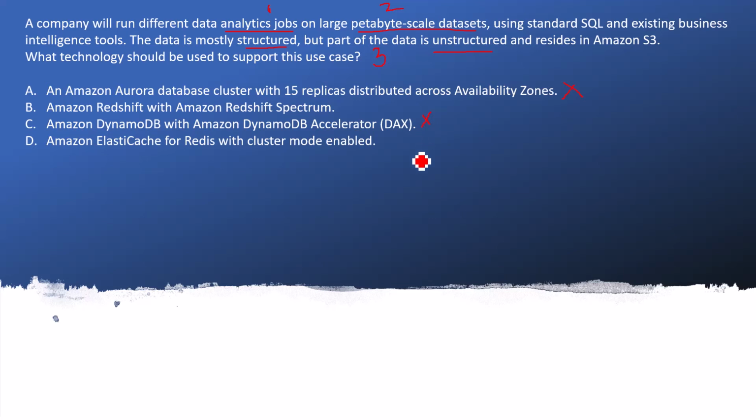Option D says Amazon ElastiCache for Redis with cluster mode enabled. Sorry, Redis is not useful for storing a petabyte scale data set. So this is a completely wrong answer.